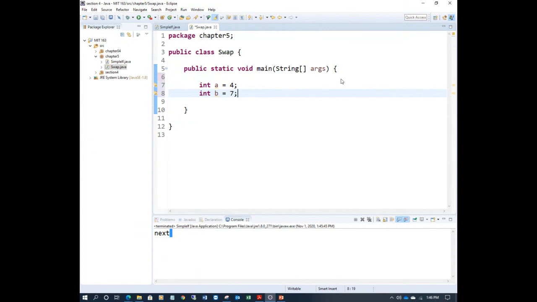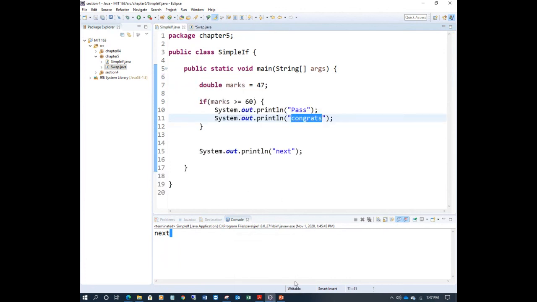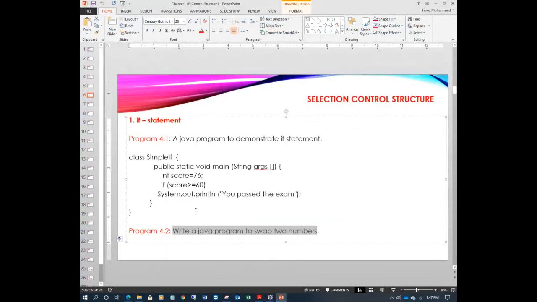Swap means exchange. So how do you write it? By using a simple if statement, for example. So you use a simple if statement and perform this. This is your task, now complete this one. Do this program now, simple if. From these slides you can see you have the same example, and you can write the same. I'll give some break time. You can do this one. Okay.